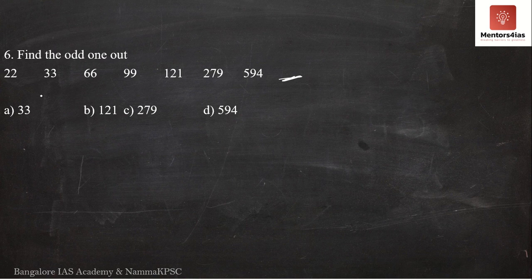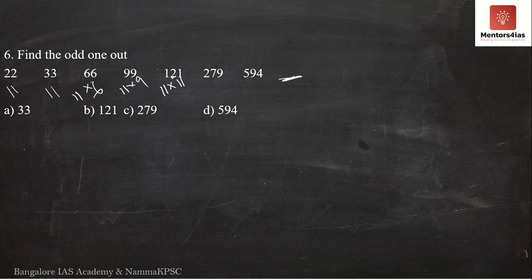Now the sixth question is very simple. We have 22, 33, 66, 99, 121, 279 and 594. Okay, this is very simple now. Don't you think? I'm sure again most of you would have identified the pattern. Is 22 divisible by 11? Yes. 11 twos are 22. 11 threes are 33. 11 sixes are 66. 11 nines are 99.